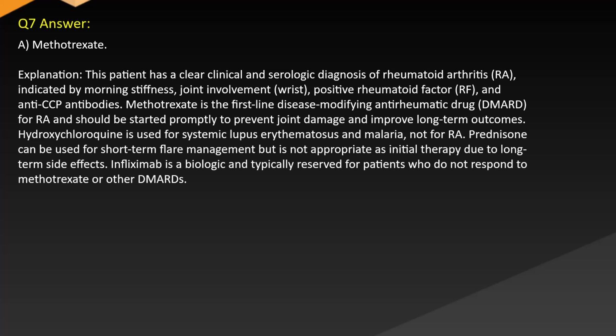Answer A. Methotrexate. Explanation. This patient has a clear clinical and serologic diagnosis of rheumatoid arthritis, indicated by morning stiffness, joint involvement, and positive rheumatoid factor, RF, and CCP antibodies. Methotrexate is the first-line disease-modifying antirheumatic drug, DMARD, for RA and should be started promptly to prevent joint damage and improve long-term outcomes.